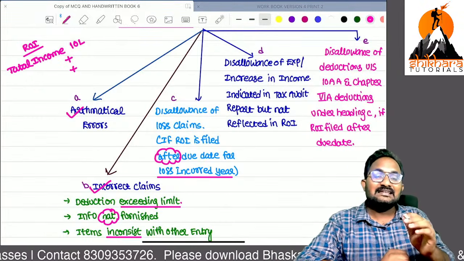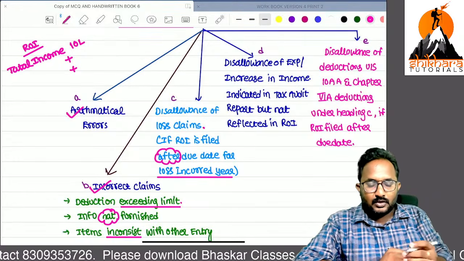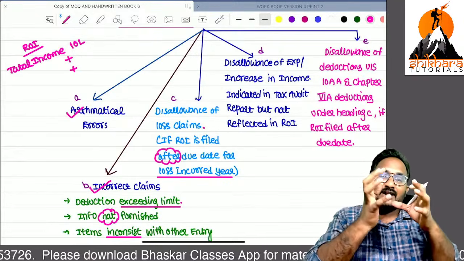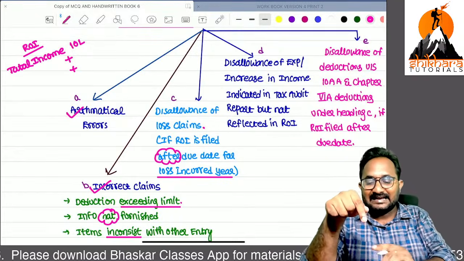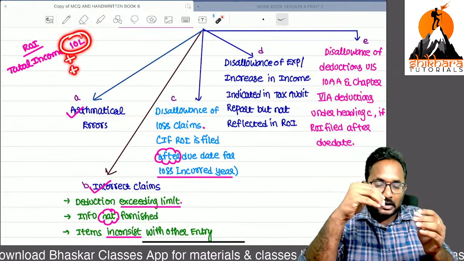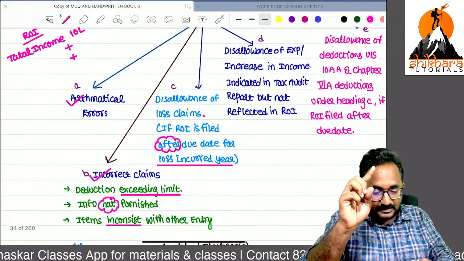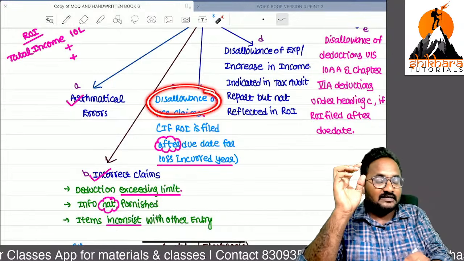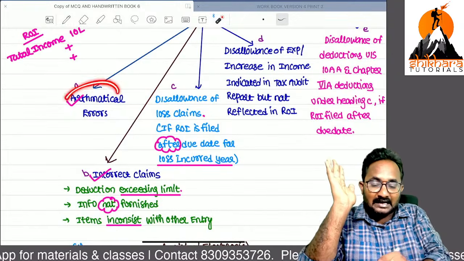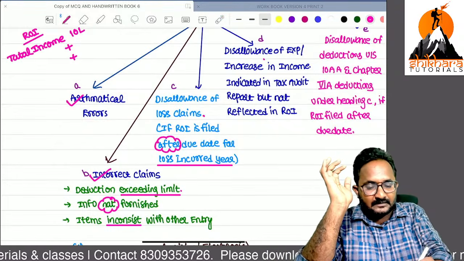Now, we can adjust those losses. So that means last year you filed the return of income after the due date, but you are setting off last year's losses against this total income. That is not correct. Now we can add back all these things. First one, important: incorrect claims. Yes, disallowance of loss claims if the loss return was filed after the due date in earlier years. Arithmetical errors. Next, disallowance of expenses.